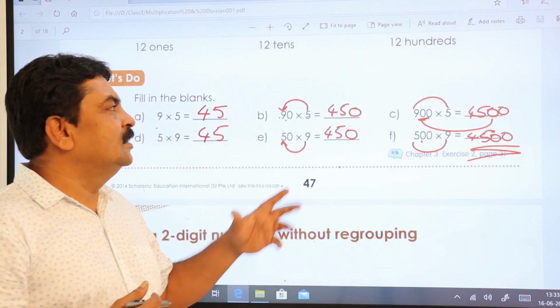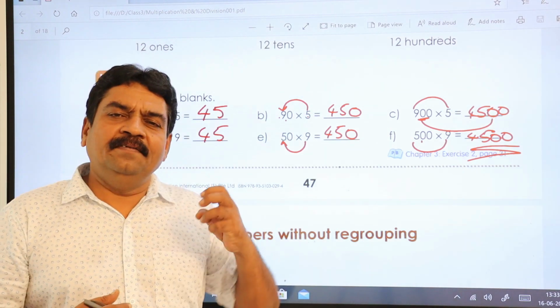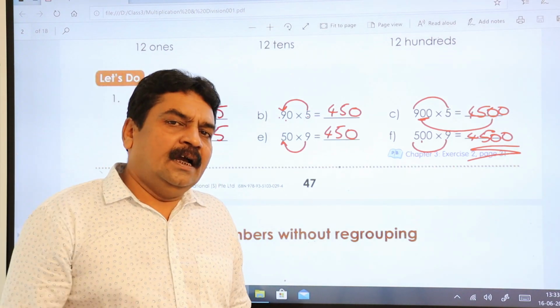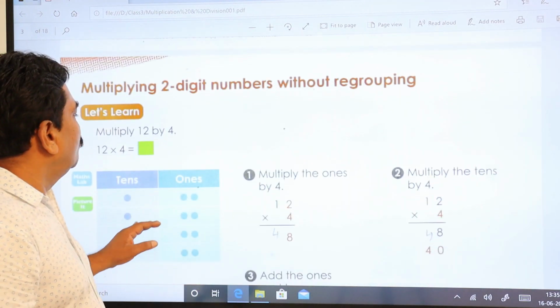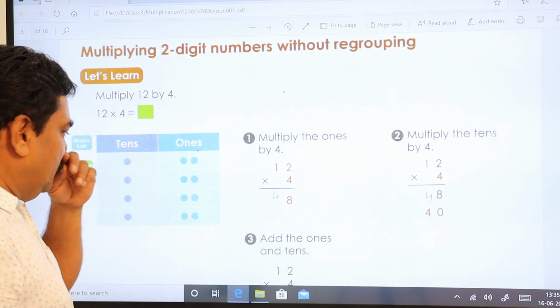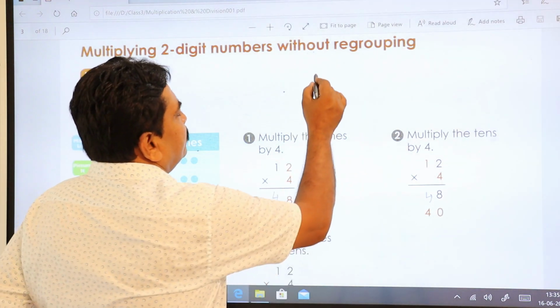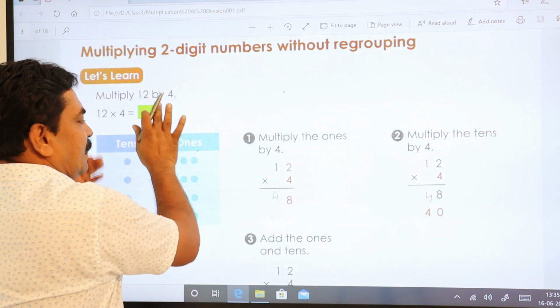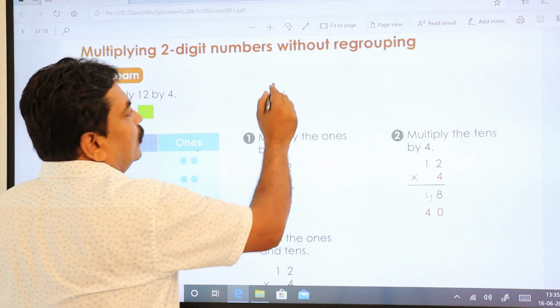Why am I telling you in this way? Because it helps you to do multiplication in a much faster manner when you go to higher classes. Come to the next one. 2 digits now. Multiplication in 2 digits. See here. I'll just do the same example. I'll explain. 12 by 4.